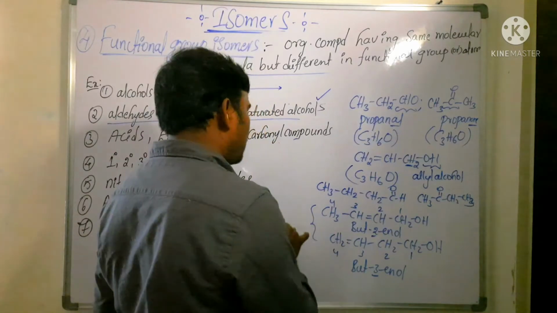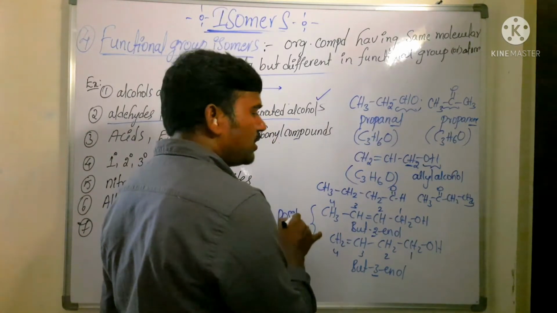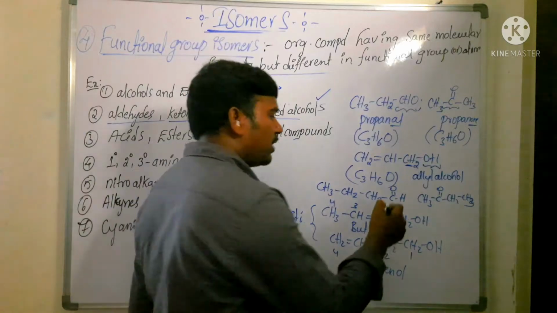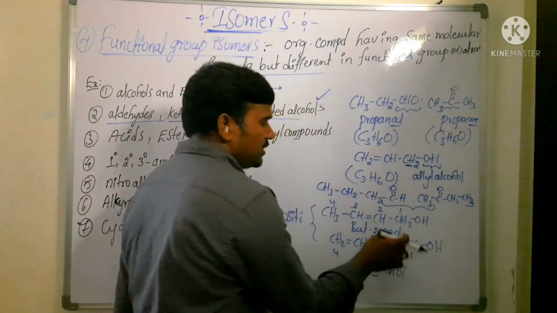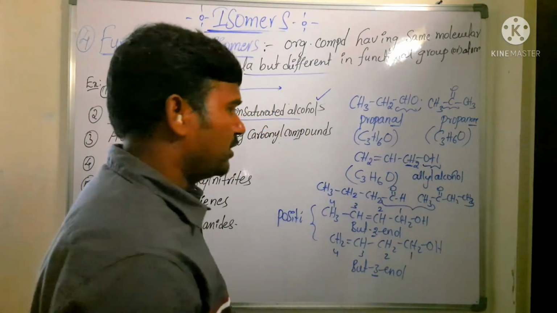So these two come under positional isomer. These two come under functional group isomer.